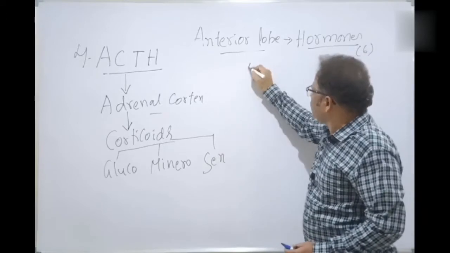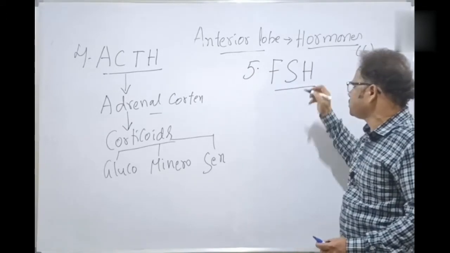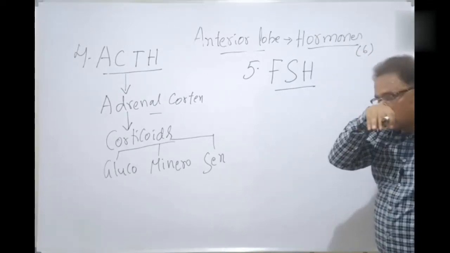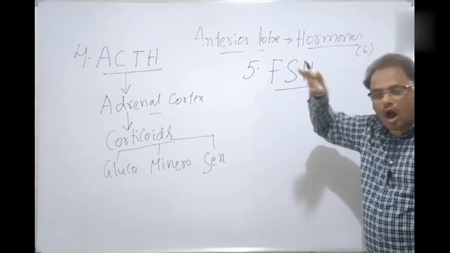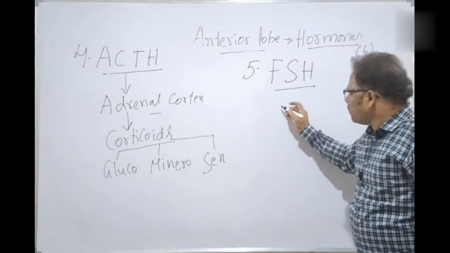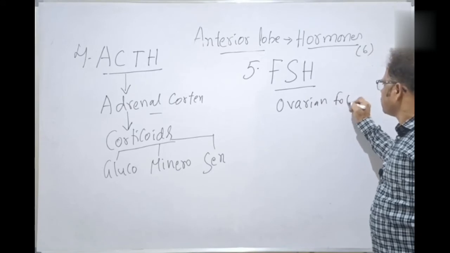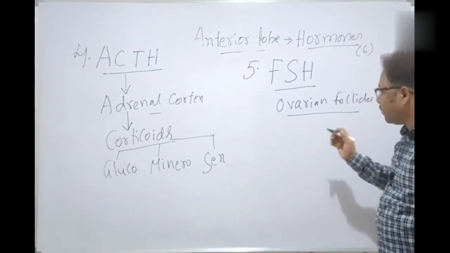The fifth hormone is follicle stimulating hormone, FSH. You know, in the ovary there are various stages of ovarian development. The details will be explained under human reproduction, not now, but since it's a hormonal discussion, I'm going straight to the point. The ovarian follicles: follicular development occurs in the ovaries.